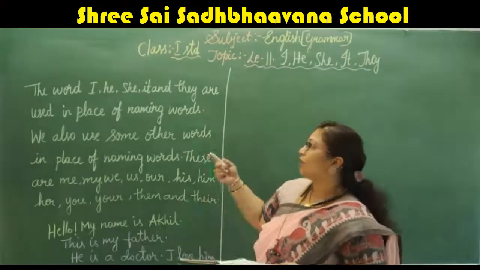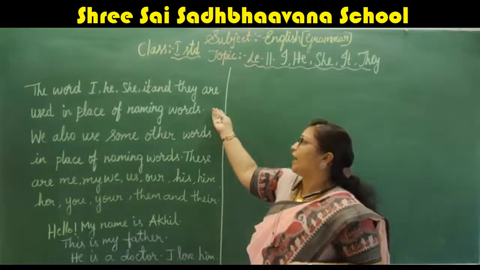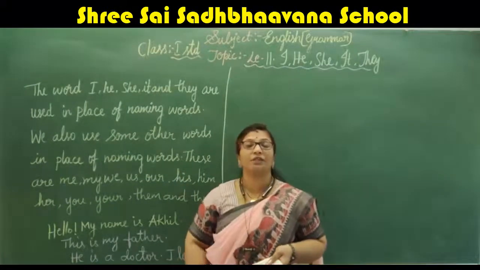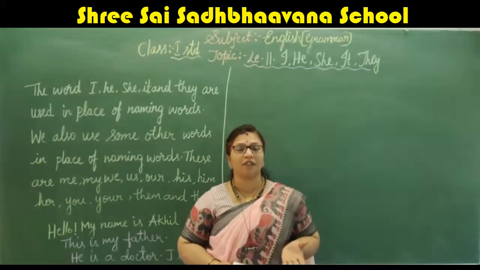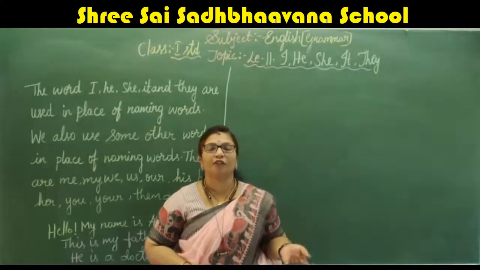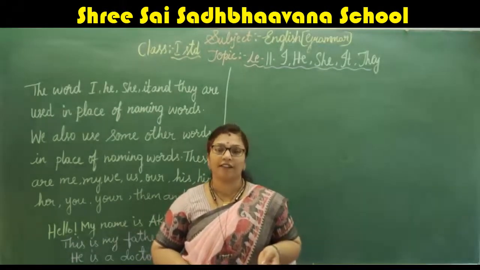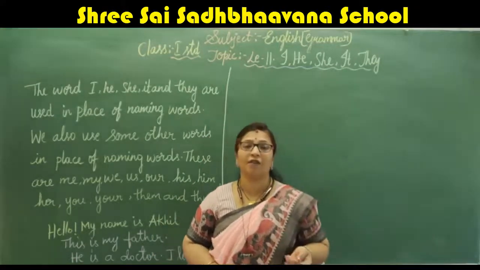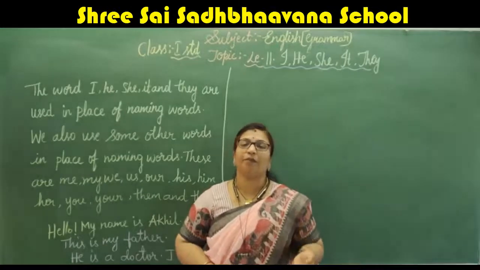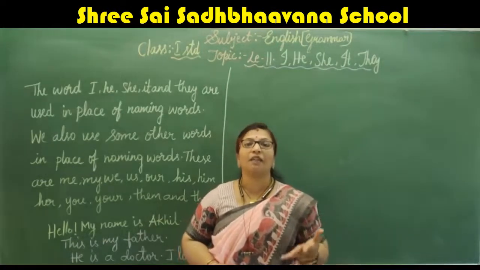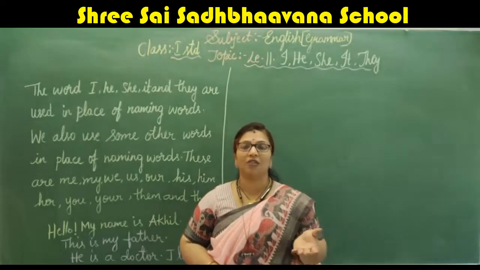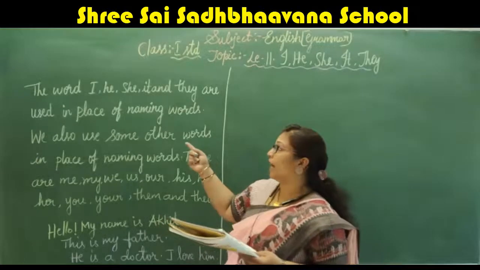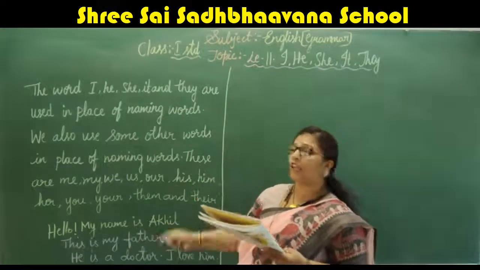See, the words I, he, she, it and they are used in place of naming words. Naming words means the name of a person, name of a thing, name of an animal. So this is called a naming word, right? So instead of always using the name, my sister's name, animal name, thing name, table, bench, we use I, he, she, it and they in a sentence while writing.